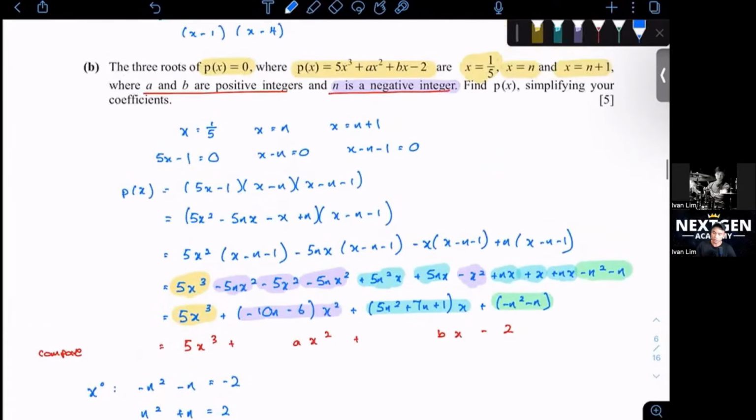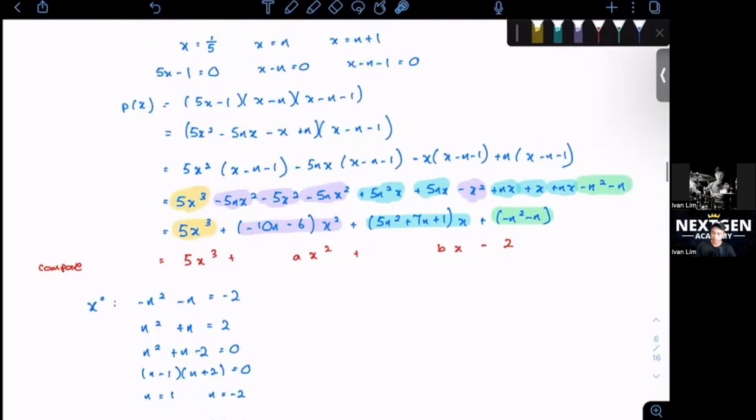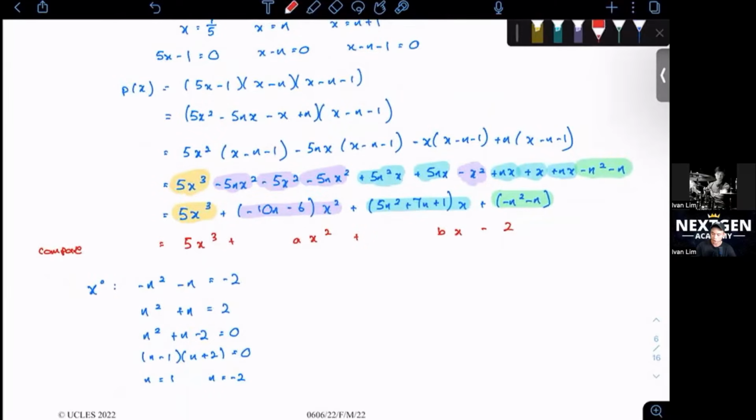We have to check back to the question again. They say n is a negative integer. So we reject the positive one. So we know that this is the answer, n equals negative 2. So what do we want to do right now? We want to find our a and b. So we have to sub n equals negative 2 into here.